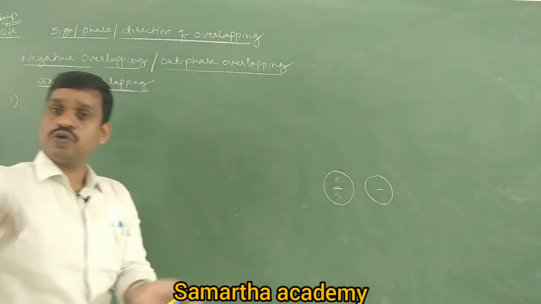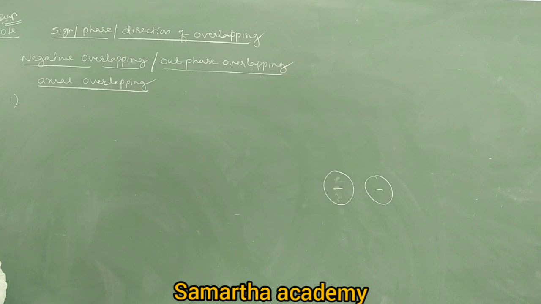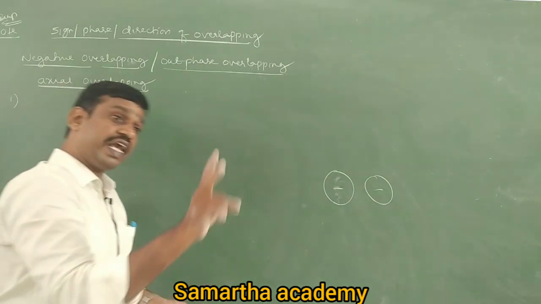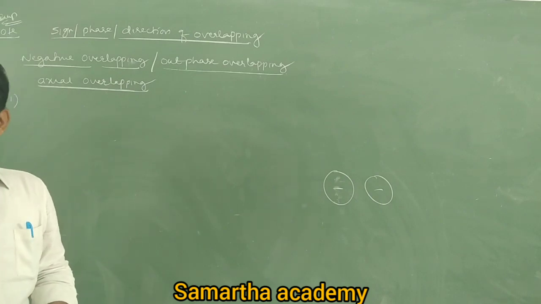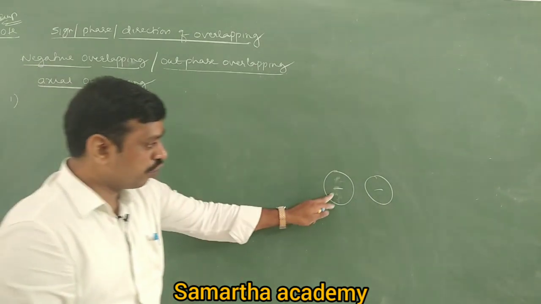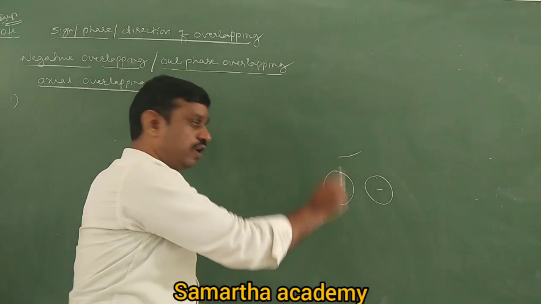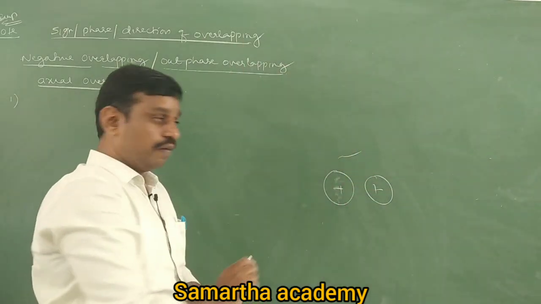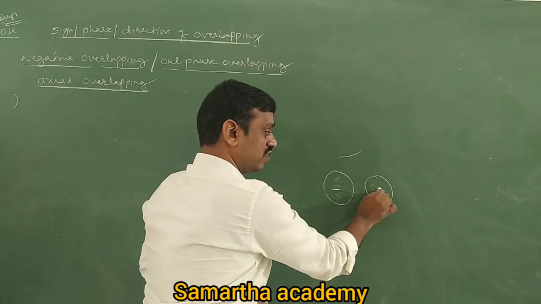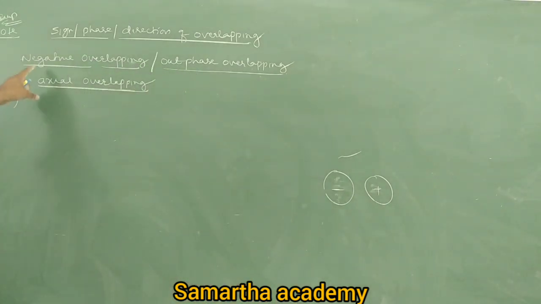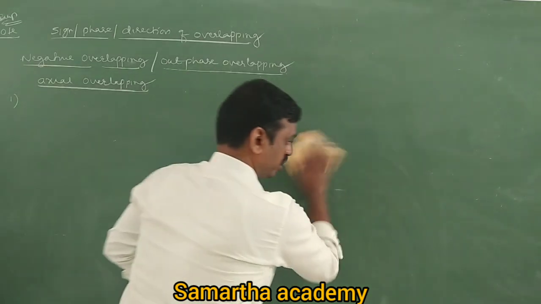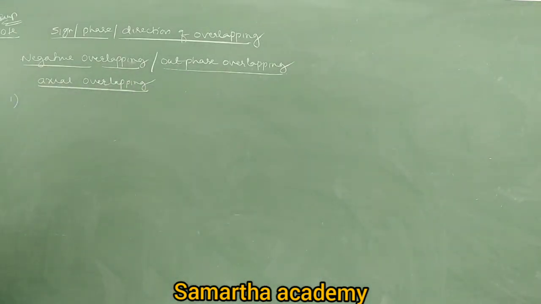The meaning of positive overlapping is that overlapping takes place between the same kind of wave function. Wave function negative with wave function negative is also positive overlapping. Positive, positive is also, but positive, negative is not. This is called out-of-phase overlapping or negative overlapping. So therefore, the first option, ss overlapping, doesn't come.